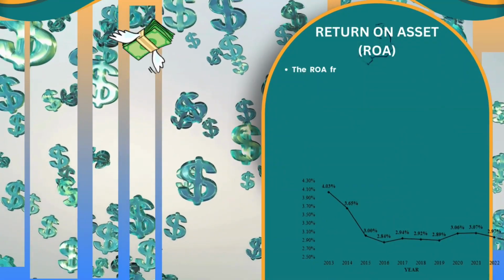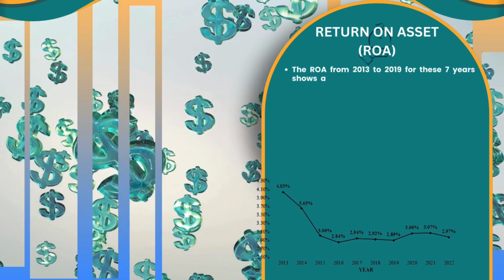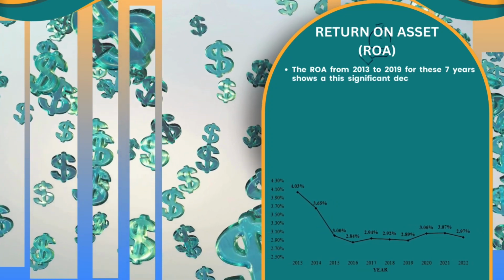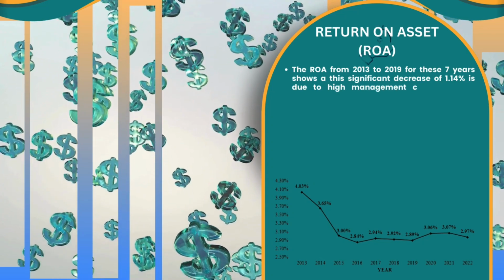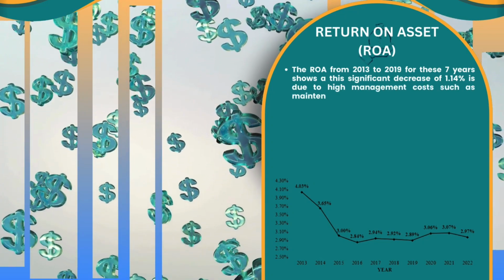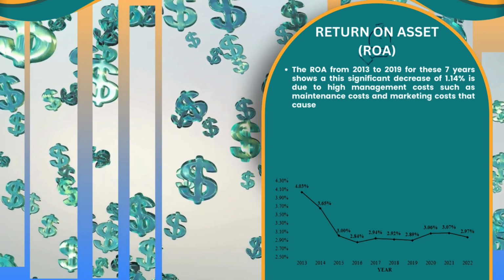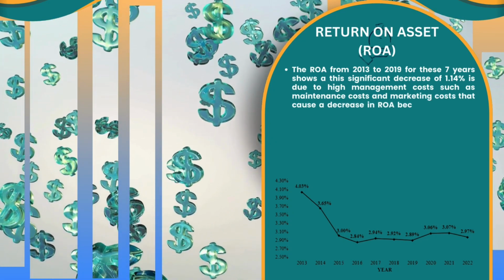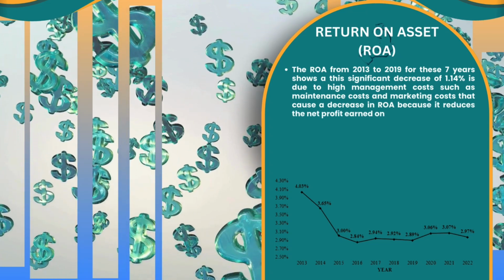Return on asset or ROA for Bank Kerjasama Rakyat Malaysia from 2013 to 2019, for the 7 years, shows a significant decrease of 1.14%. This is due to high management costs, such as maintenance costs and marketing costs, that caused a decrease in ROA because it reduced the net profit earned on the asset.